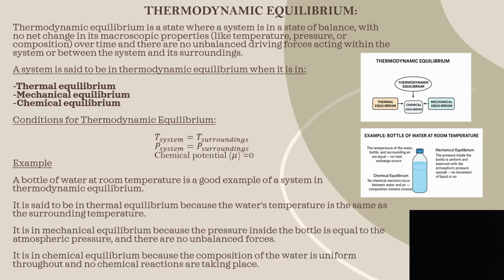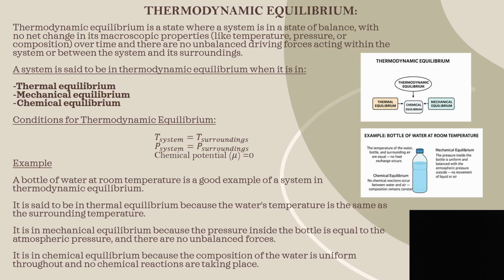So, when this bottle is placed at room temperature, the temperature of the water inside the bottle and the surrounding temperature is equal. This satisfies the thermal equilibrium condition. Second, the pressure inside the bottle is equal to the atmospheric pressure. This satisfies the mechanical equilibrium condition.